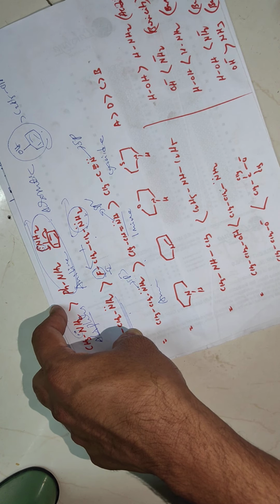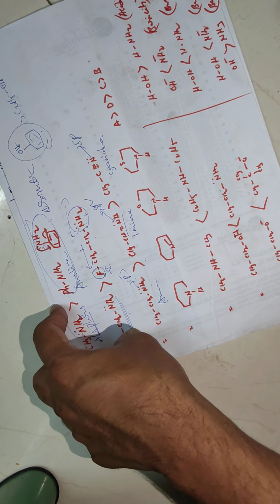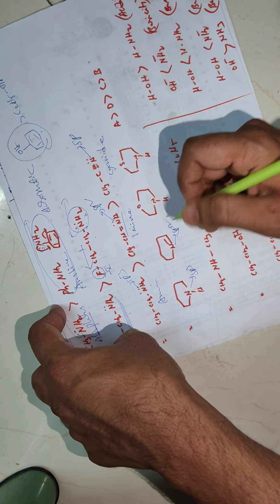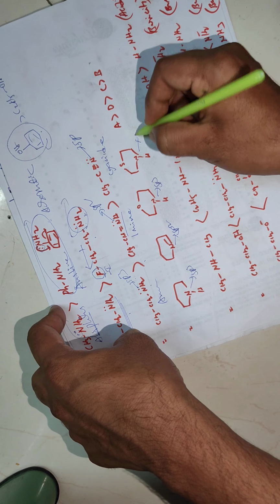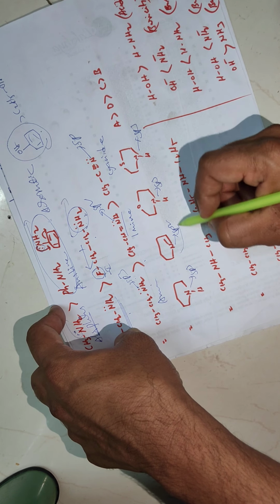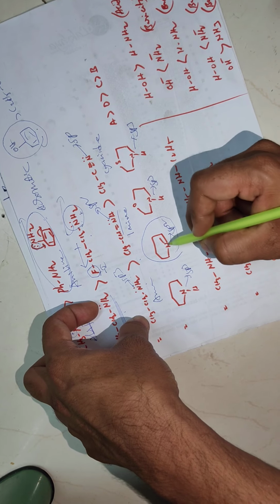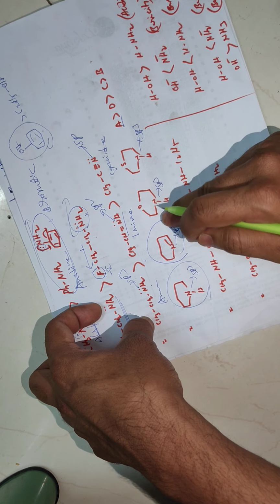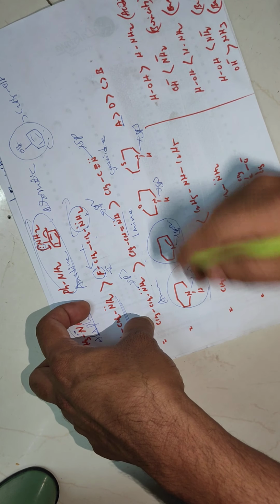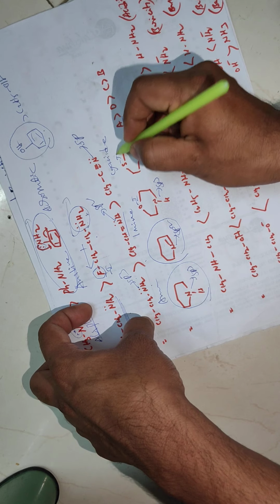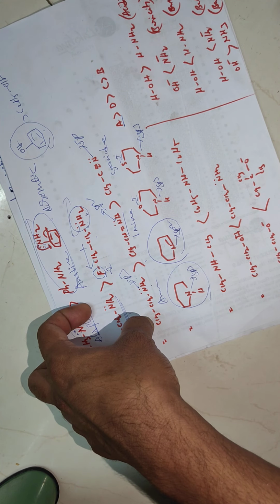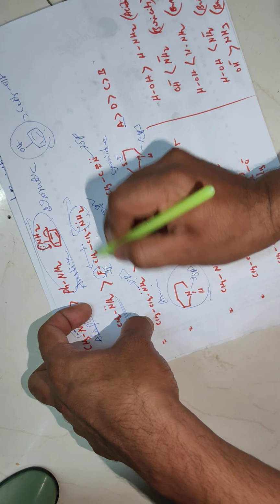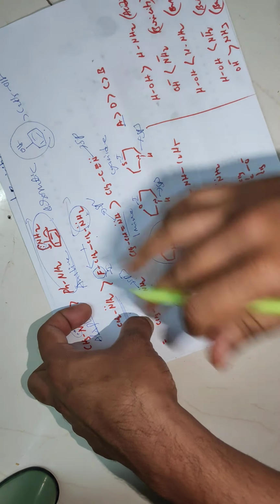Now coming to the next example. So this is an sp3 nitrogen and this is an sp2 nitrogen. This is also an sp3 nitrogen. So the sp2 nitrogen is less basic in nature because of the electronegativity. So first, this is the more basic compound. Now between these two, it is sp3 here and sp3 here. Here this one is acting as a minus I group, and this one also acting as a minus I group. With the minus I effect, that minus I group decreases the basic nature, since it withdraws electron density on the nitrogen.